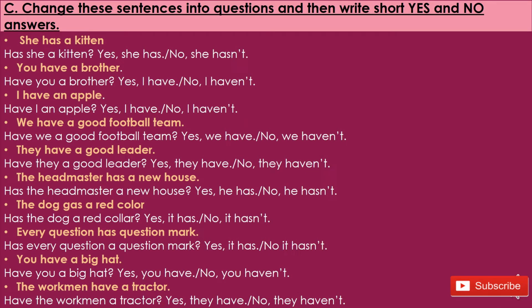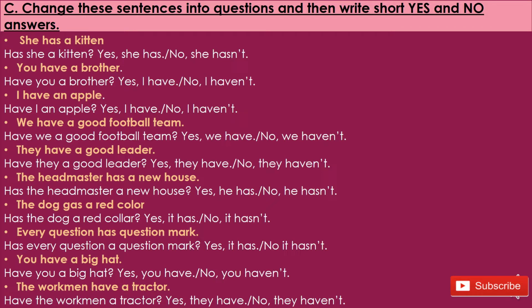Now it's time for the grammar exercise. So students, in this exercise you will have to make simple questions of the sentences, right? There are some positive or affirmative sentences given in your book, and you will have to make questions of those sentences and then give short answers, right?